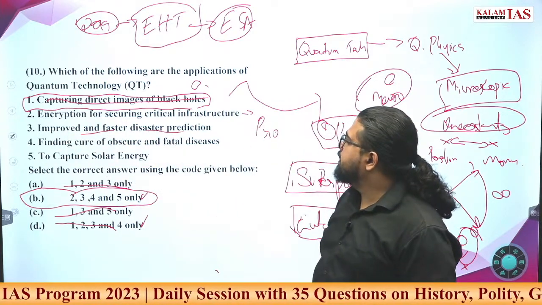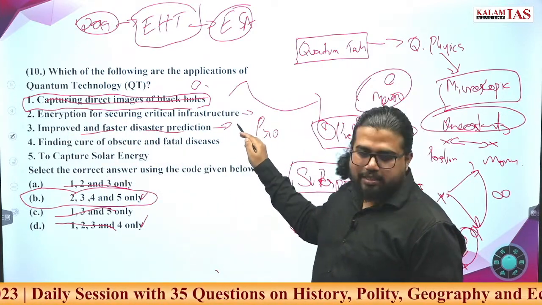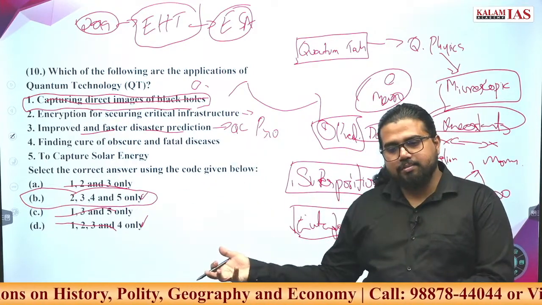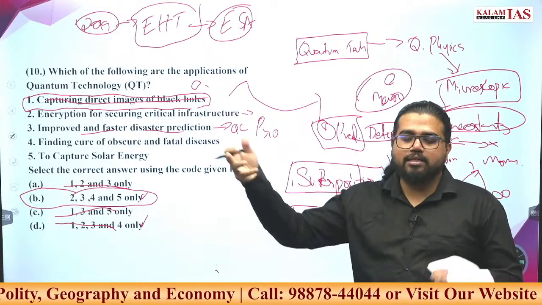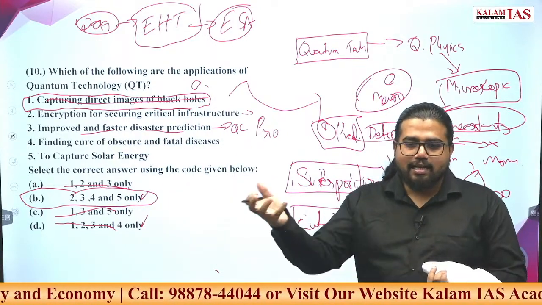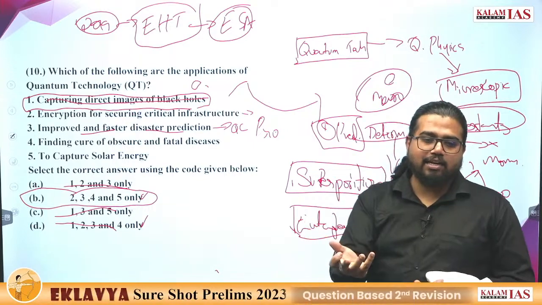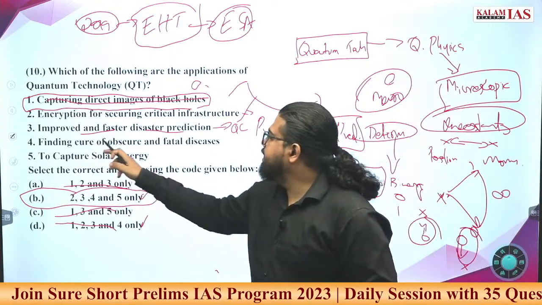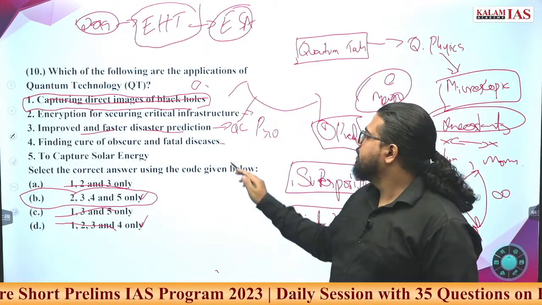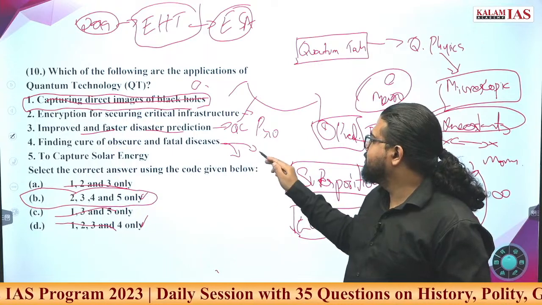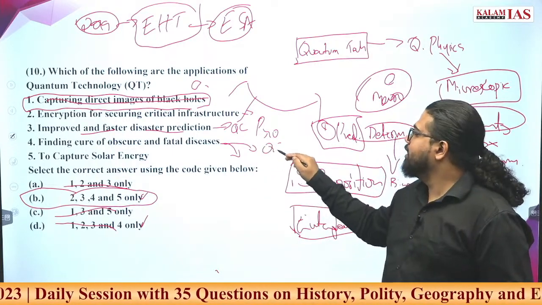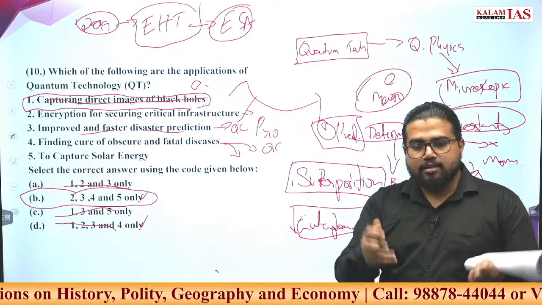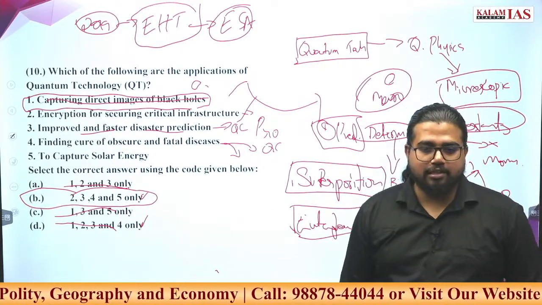Improved and faster disaster prediction. All these are associated with quantum computers. Quantum computers mean better processing. Better processing means you can put more variables into these climate models, and predict rainfall, cyclones, all this, with much higher precision. Finding cures for obscure and fatal diseases. Here there are two different applications. One is quantum computers that will give super simulation powers. You can simulate each atom of a molecule and study its characteristics, how it will respond in the human body.